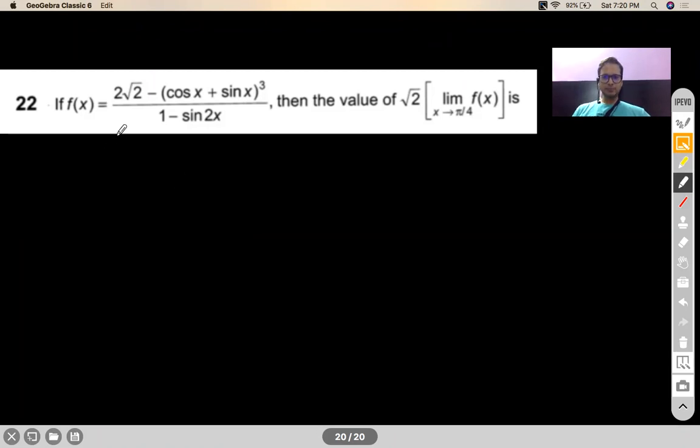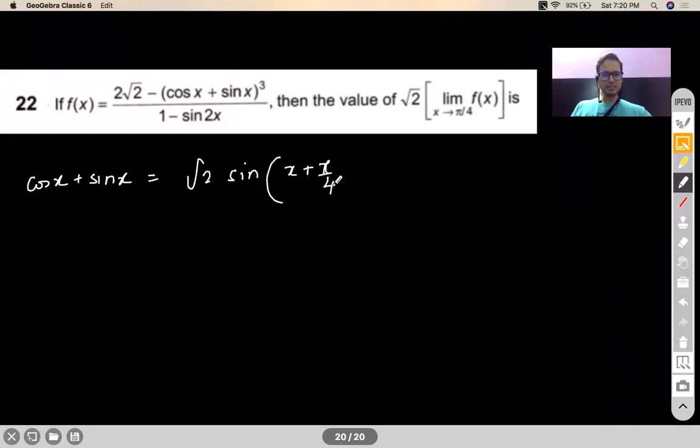Okay, Aditya. Now, before again going into the putting of x as pi by 4 plus h, I would request you to first look at this expression, cos x plus sin x. Can we write it in the harmonic form? You'll say yes, in the harmonic form you can write it as sin x plus pi by 4 into root 2. Okay.